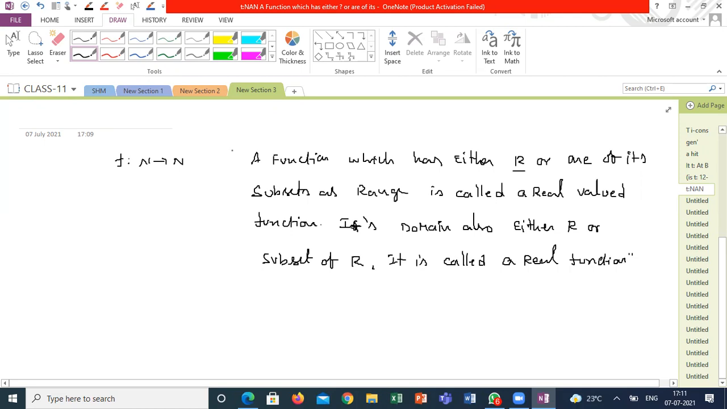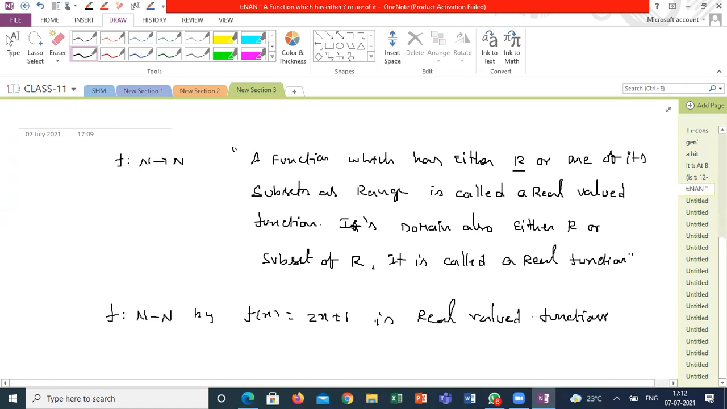Most of the cases we are dealing with real functions only. We won't discuss complex functions. Complex functions we can discuss once we have had a discussion over complex numbers. Then we'll get clarity about complex functions. If I want to say f from N to N is a real valued function, all the linear equations, like f of x equals 2x plus 1, are real valued functions. Is it a real valued function?